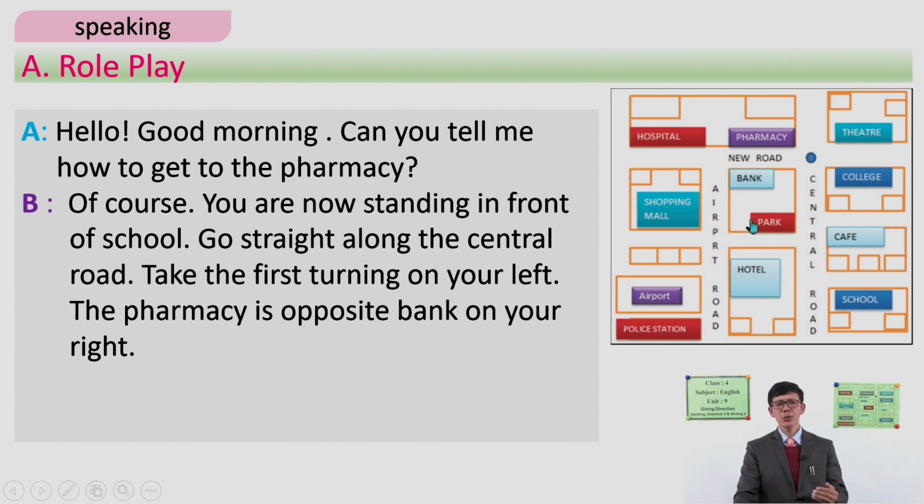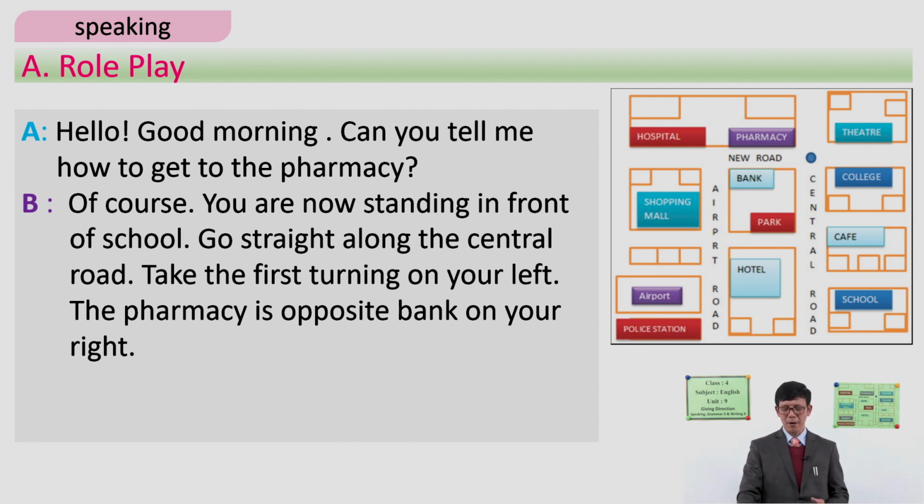So this is the way that you can play the role between A and B, and you can ask about any of these places. Maybe a hospital, a pharmacy, theater, college, cafe, any of the places, and have a conversation with each other, giving this short and simple direction.